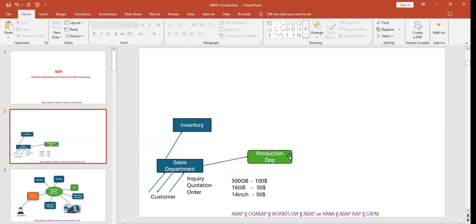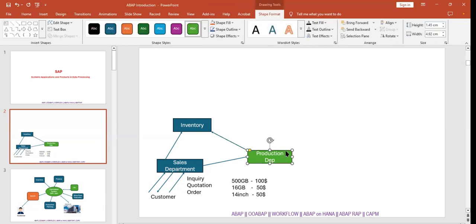What will the production department do? Again, the production department will check whether real stock is there or not in the inventory. Because here there are no systems. This is a completely manual approach. There is no software at all. Everything is manual. By person, via call or in person, they are informing the production department: we got the requirement, we don't have stock in the stores. Again, the production department will check in the inventory whether real stock is there or not. Now they got the confirmation that the stock is not available in the inventory. What will they do?